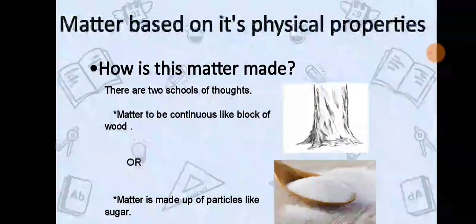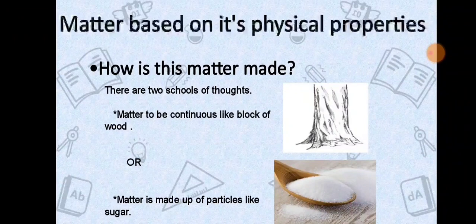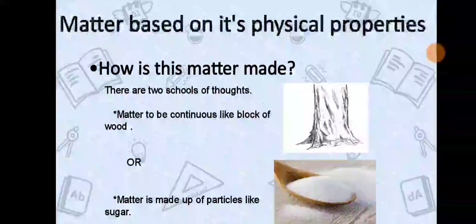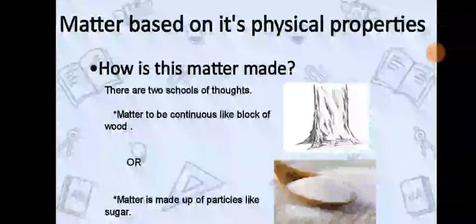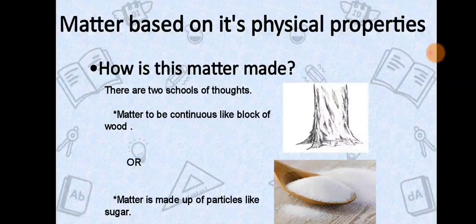The first one: matter is continuous, like a block of wood, a piece of iron, etc. And the second one: matter is made up of particles, like sugar, sand. It is very important to know which one is correct. So, to know the correct one, let's do an experiment, which we have already done in our daily life. It is also given in your NCERT book.